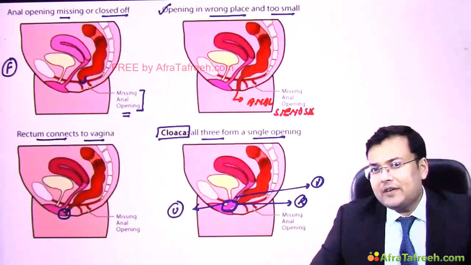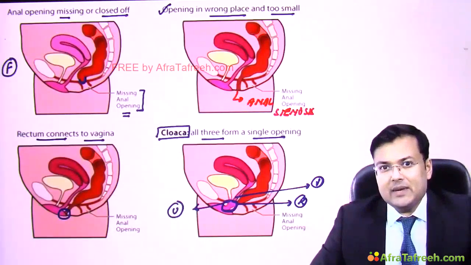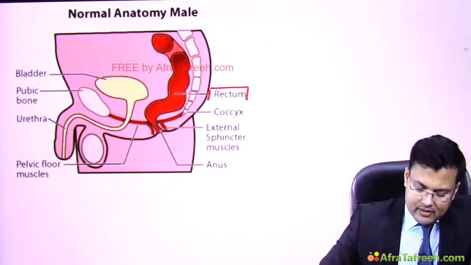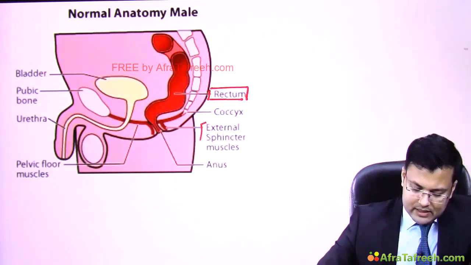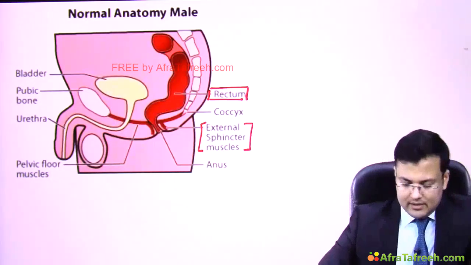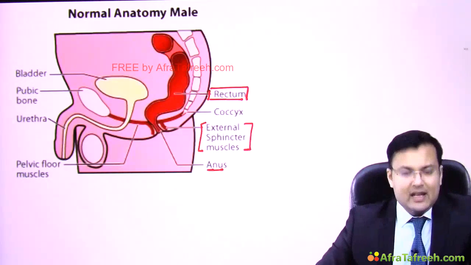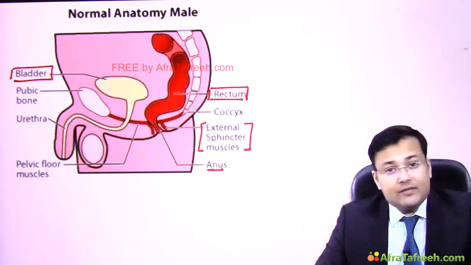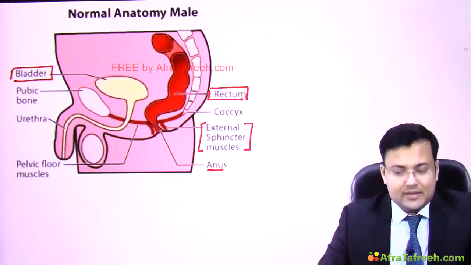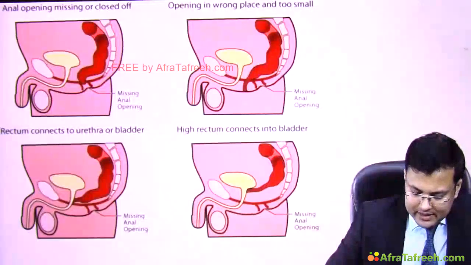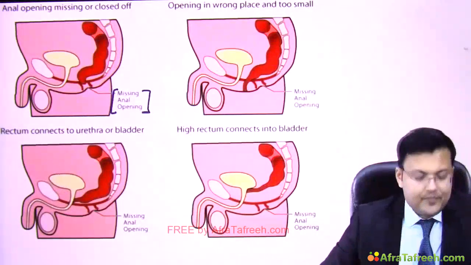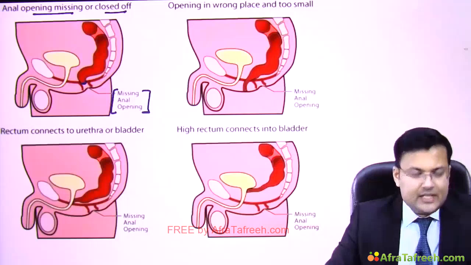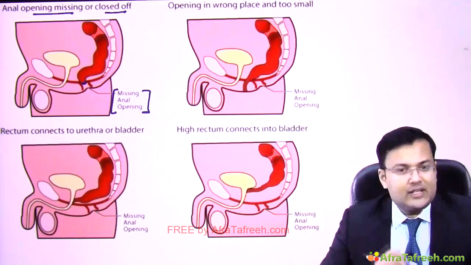Now see what kind of anorectal malformations are seen in males. Now see the normal anatomy in males also. You can see rectum here. Then this is the external sphincter muscles. You can see the normal anus. This is bladder. Okay. Now see what are the kinds of anorectal malformations seen in males. So see, first there is missing anal opening. So there is no anal opening. It's missing or it's closed off. Now see the second situation.